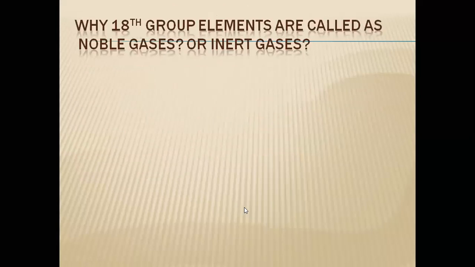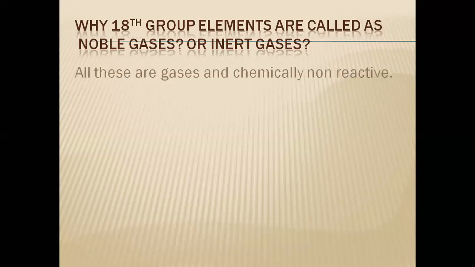Then why the noble gases name came, or why the inert gases name is there for group 18 elements. Why are they called noble gases? Why are they called inert gases? Why are they called rare gases? See, they are non-reactive.